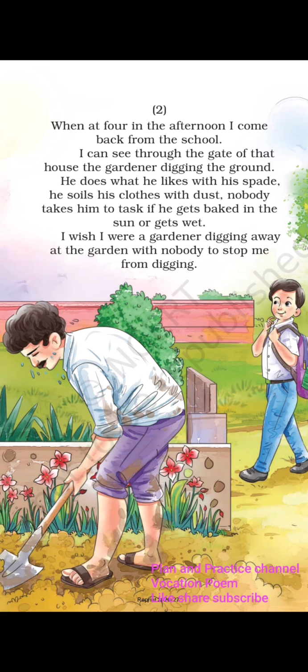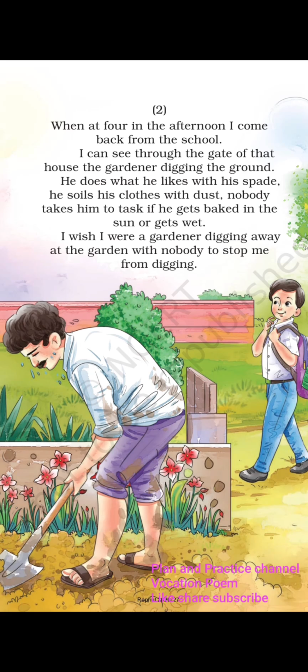But the boy fails to know that the gardener is facing a lot of hardship to earn, doing a lot of hard work. And for his family economically, the gardener is earning for his family, striving financially for his family.